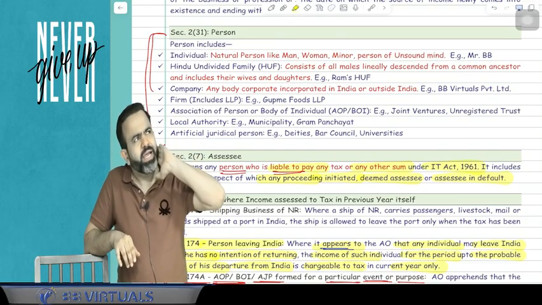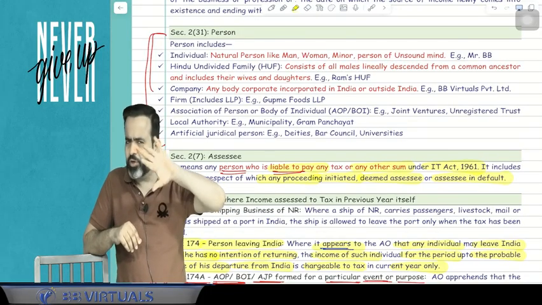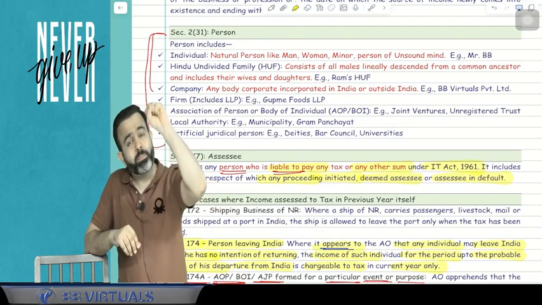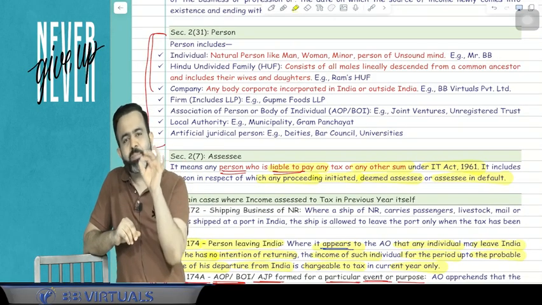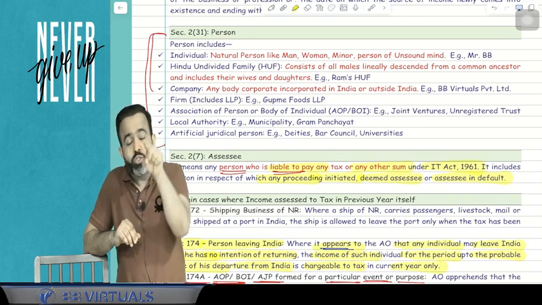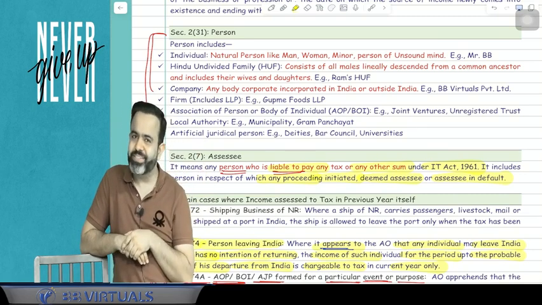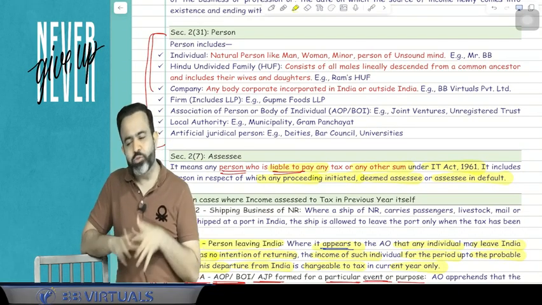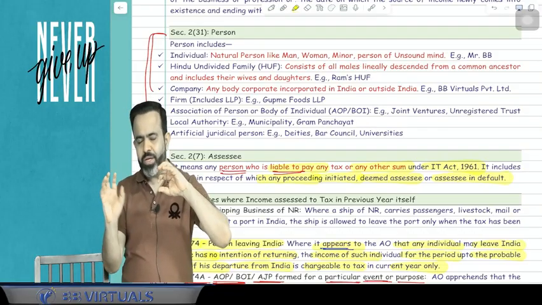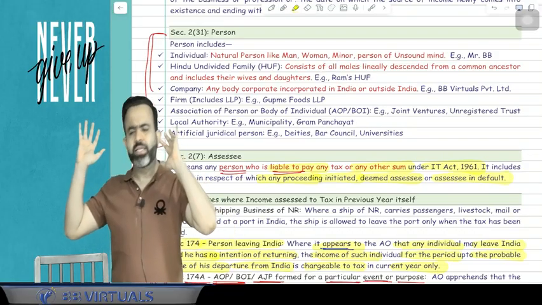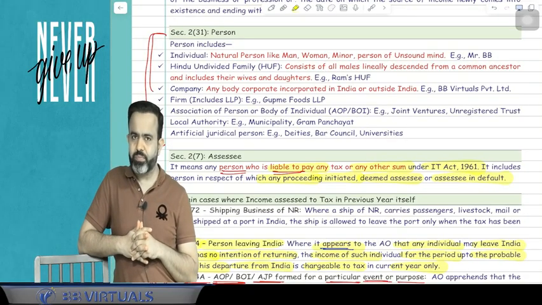Or any other sum. Any other sum means, suppose you are not paying the taxes, but suppose some penalty is charged by the income tax department. The income tax department imposes a certain penalty on you, so you are required to pay that sum, the penalty sum, so you will also become an assessee. So assessee means any person who is required to pay the income tax or required to pay any sum under the Income Tax Act. That person is known as the assessee.